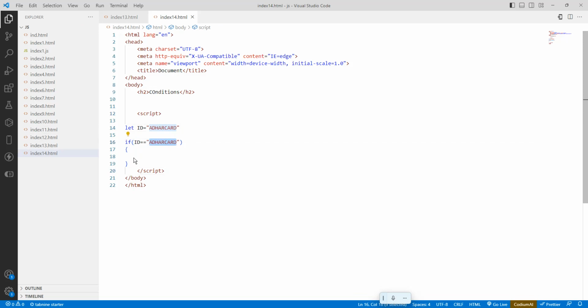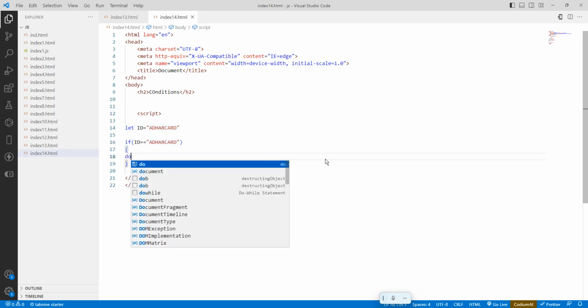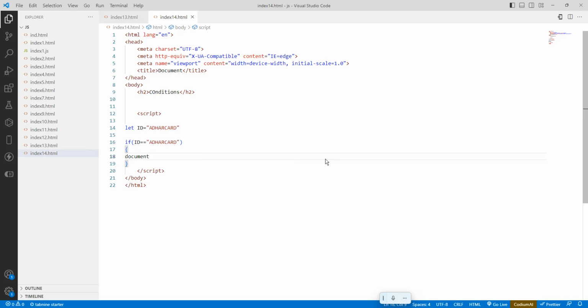If both match, the ID is the Aadhaar card and I also brought an Aadhaar card, then what is the condition? document dot write, you are allowed to enter the scary house.